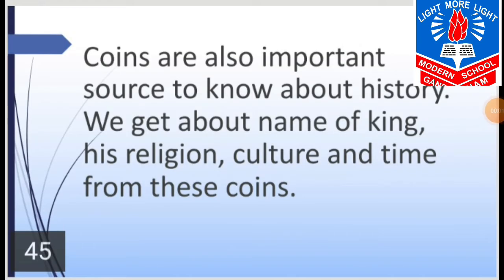Coins are also an important source to know about history. We get the name of a king, his religion, culture and time from these coins. Means coins also give us information about history. From these coins we come to know which king has ruled, what his name was, and his religion.